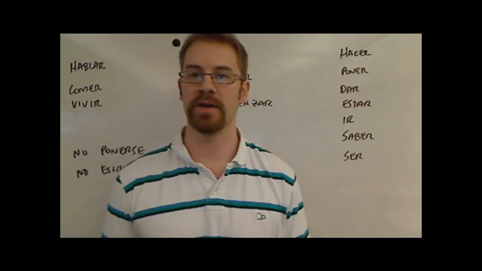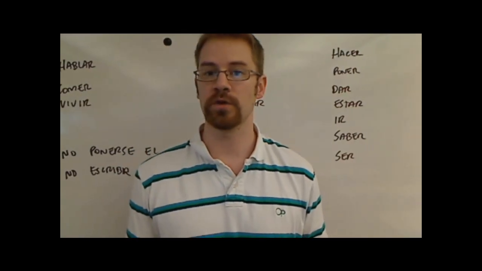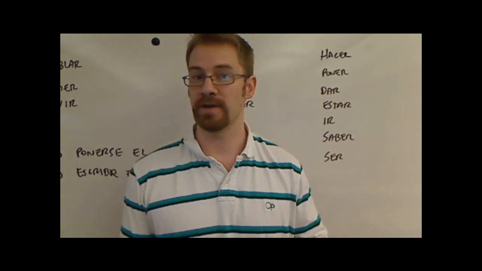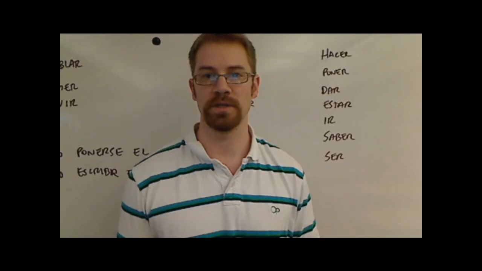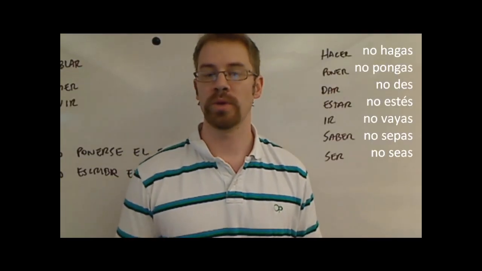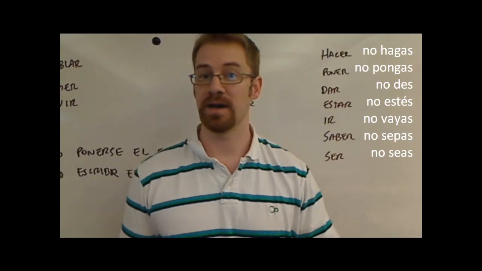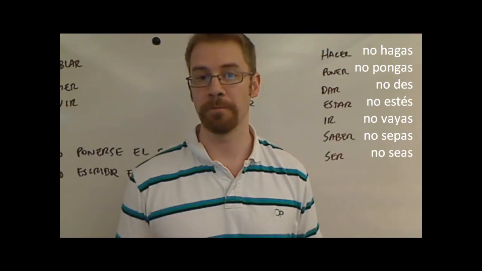And then over here, I also have some irregular verbs. These ones, think about the yo form of them when you're forming the negative tú command. It would be very helpful for you. So for example, the yo form of hacer is hago. That HAG is where you're going to form your command from. So don't do something. It would be no hagas. Poner, the yo form is pongo. The negative tú command would be no pongas. Think opposites, it goes to the AS and then also has that go in there from the yo form.